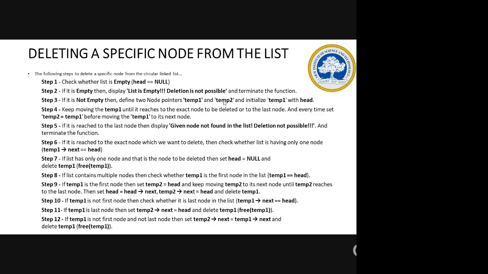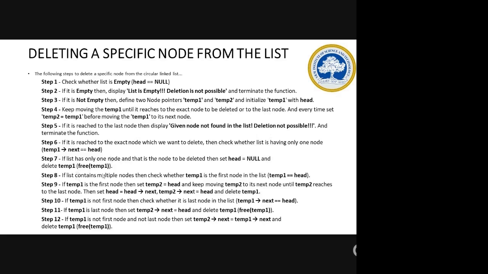These conditions are exactly the same. You have to find out whether the list is empty or not empty. You define the pointer and keep moving it, otherwise deletion is not possible. If it reaches the exact node, then you can keep on deleting and make it the head. Here you have to check all possibilities because it is a specific node. If it is only one node, your temp1's next will be the head node. If it is only one node and that node is to be deleted, again head will be null.